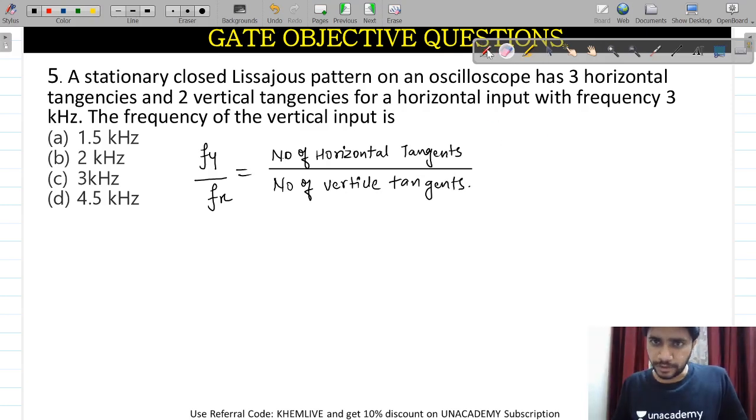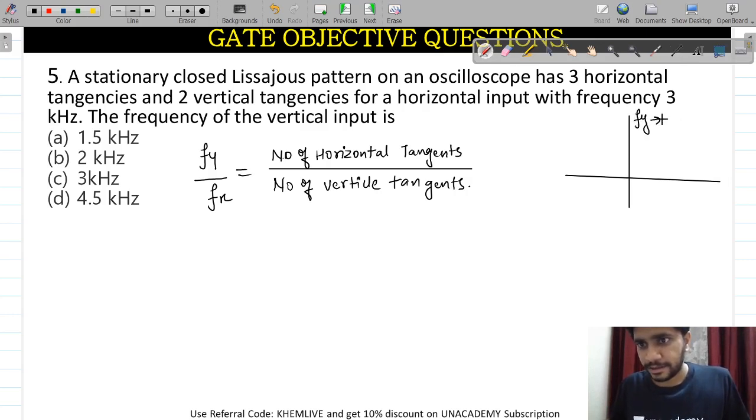I don't want to confuse you guys more. Now look here, this is your Fy, in your vertical plane, it is the vertical frequency.